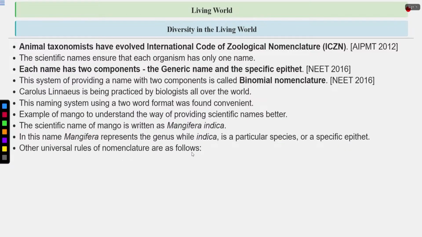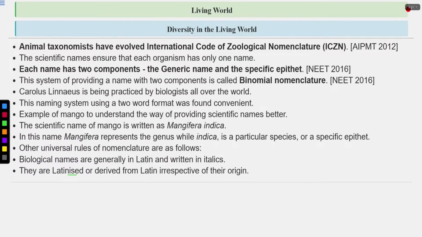Other universal rules of nomenclature are as follows. Let's understand the rules of nomenclature. Biological names are generally written in Latin and written in italics. So why are they written in Latin? Because Latin is a dead language. It is not evolving and the meaning of the words remains the same. And also the scientific names are written in italics when they are printed. This shows that they are written in Latin. And when they are handwritten, the generic name and the specific epithet are underlined separately. So they are Latinized or derived from Latin, irrespective of their origin.